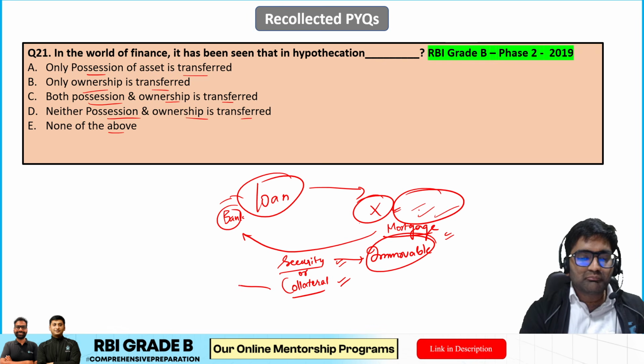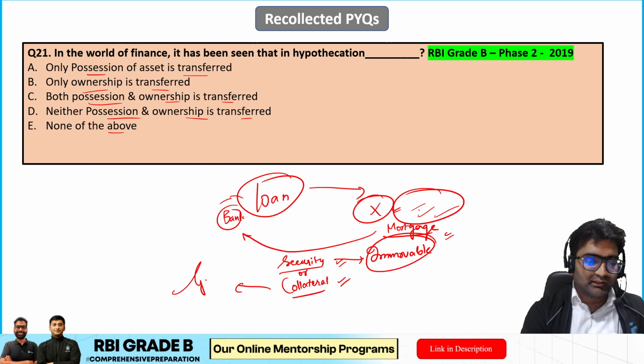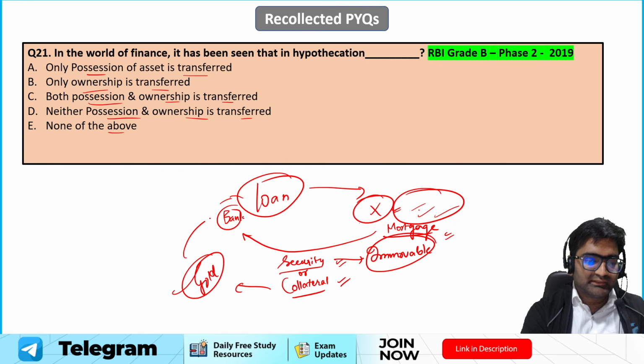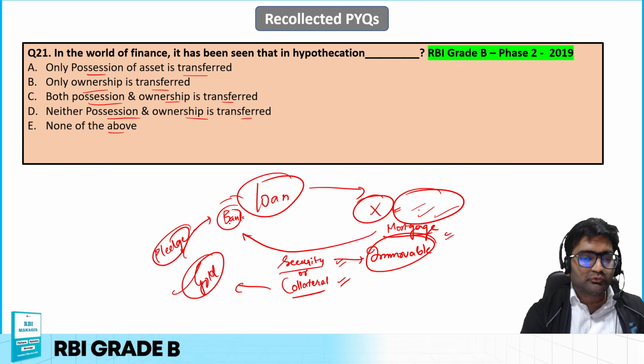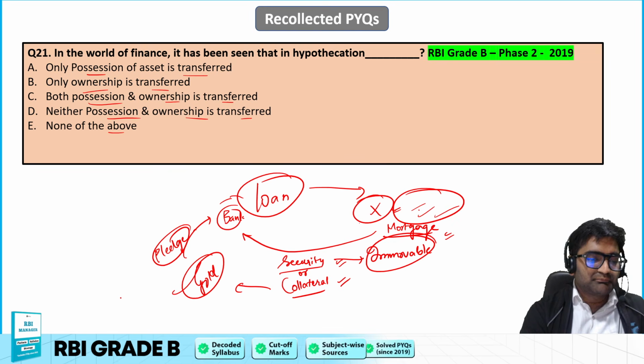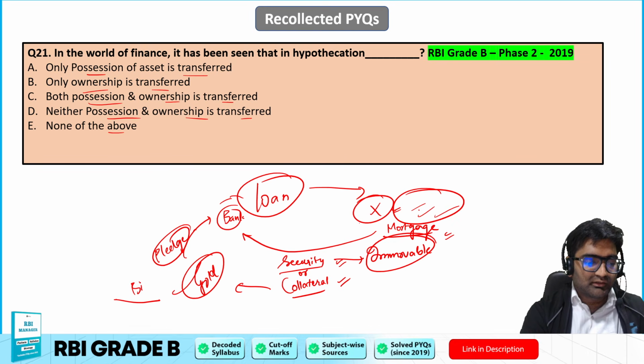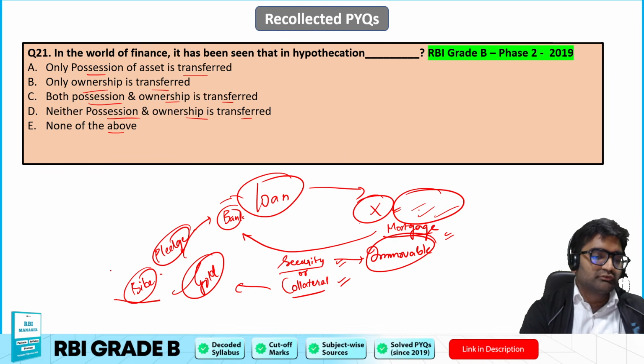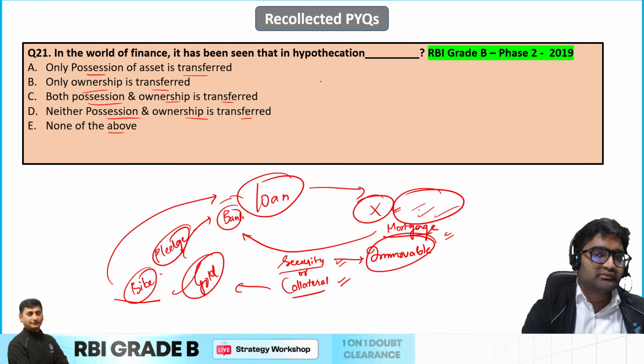If we have movable property like gold, in that case gold is pledged. That process is called pledge. We pledge gold to the bank. But if you are buying a bike and want a loan for it, then you will have to go for something called hypothecation.